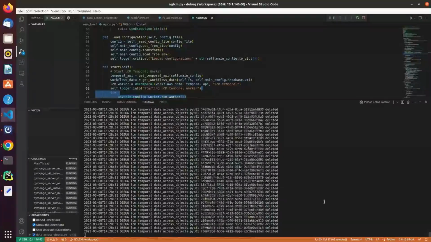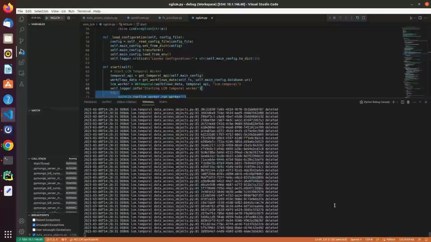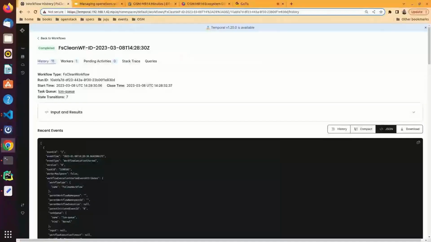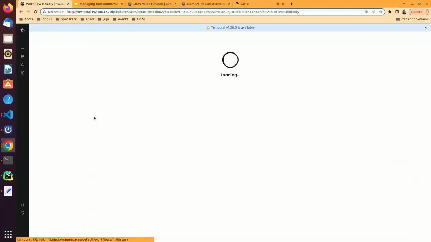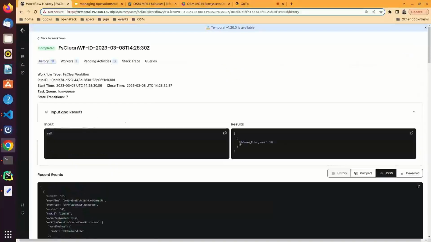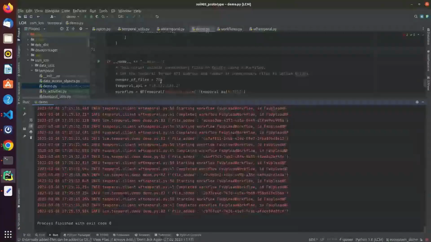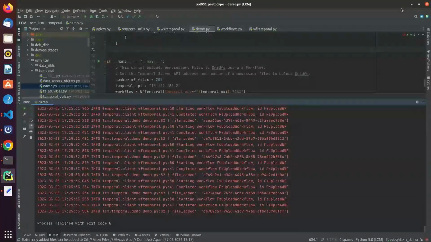Yeah, it's flowing a bit slowly. While we are waiting, just check the FsClean workflow here, what it did exactly. This is the result from activity. The first execution says deleted file counts. 200 files are deleted. This is what we expect because we uploaded 200 files.